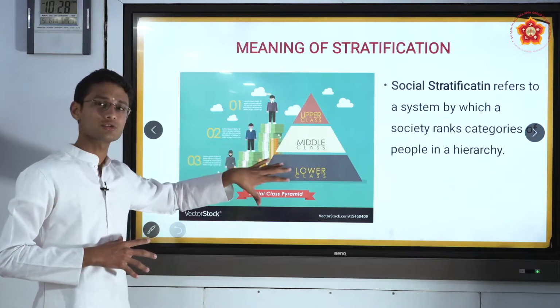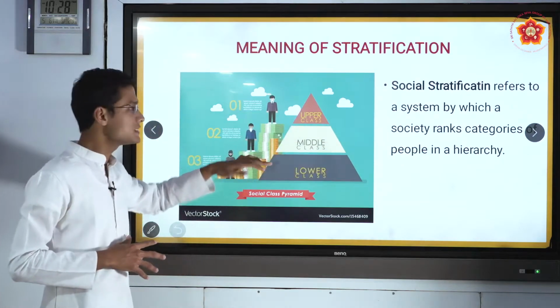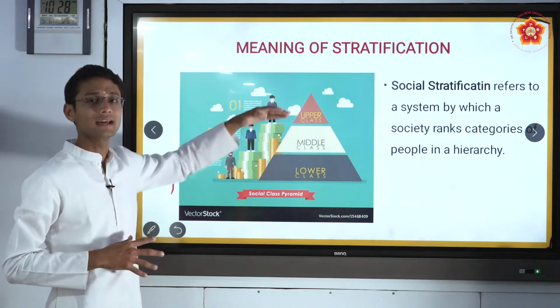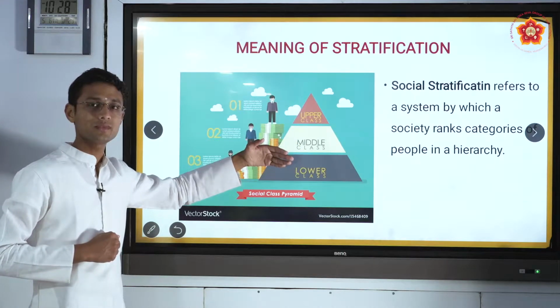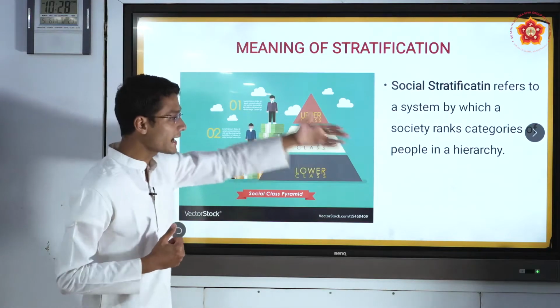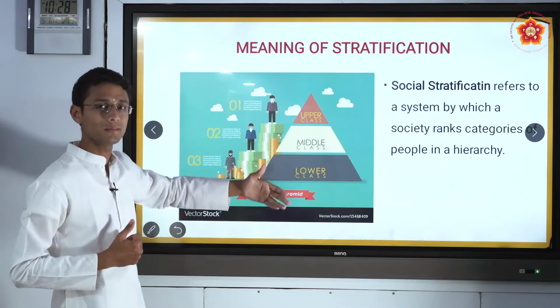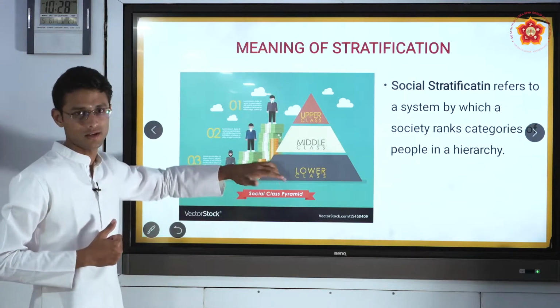So what exactly does social stratification mean? It ranks. The image is ranking the person according to his status, according to his recognition in the society, and categorizes people on the basis of hierarchy. So this is the hierarchy which is being shown in this image.